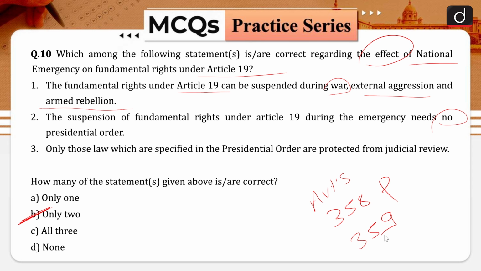And what are these 2 provisions? First, suspension of fundamental rights under Article 19 of the Indian Constitution. According to Article 358, when a proclamation of national emergency is made, the 6 fundamental rights under Article 19 are automatically suspended.